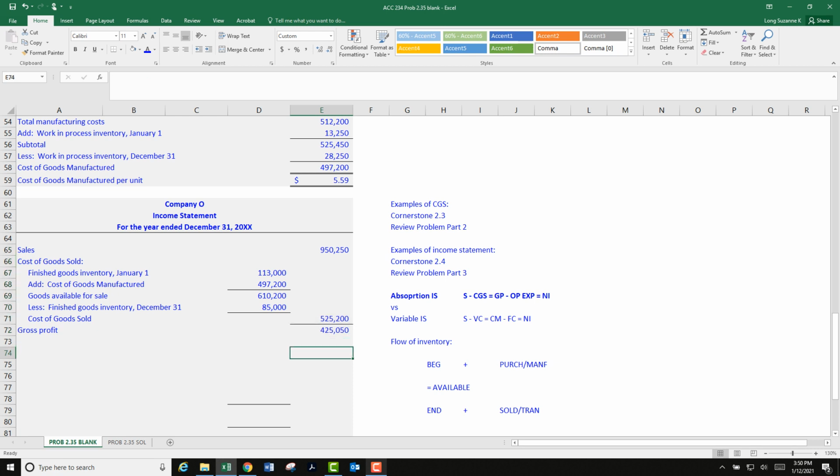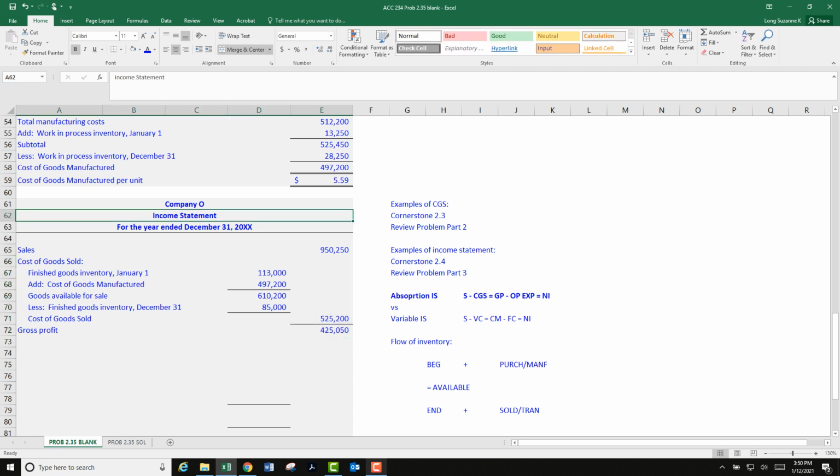Okay, so what are we doing? We're doing an income statement. Where are we? We're right here. We're at gross profit. So the next thing we need to do is subtract operating expenses, and then we can finish it and be done.